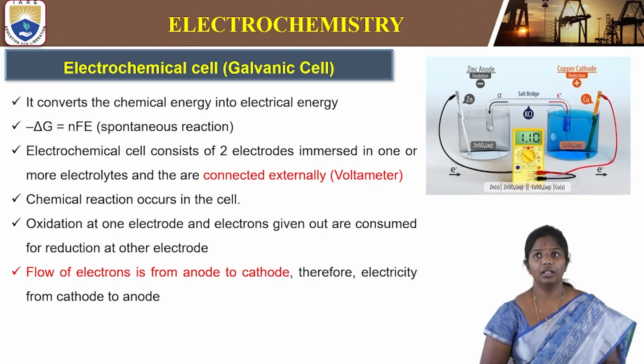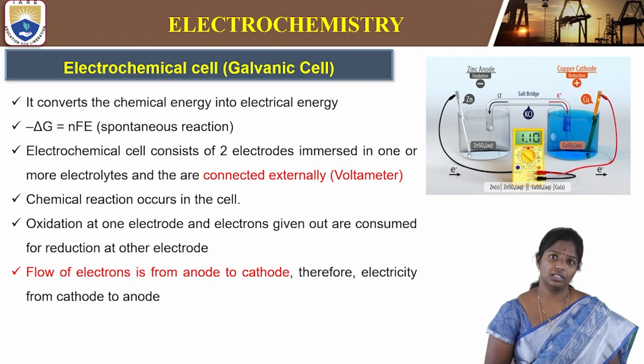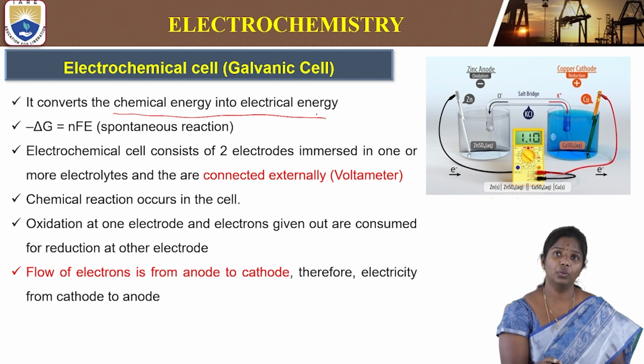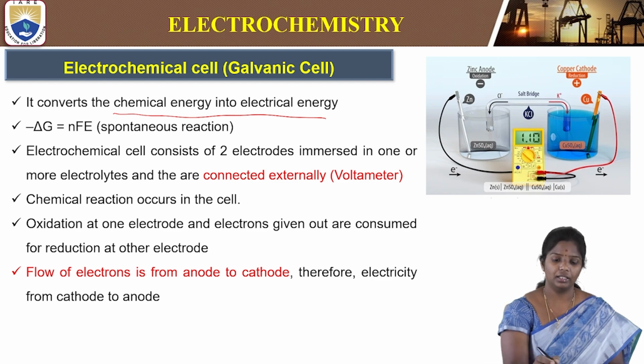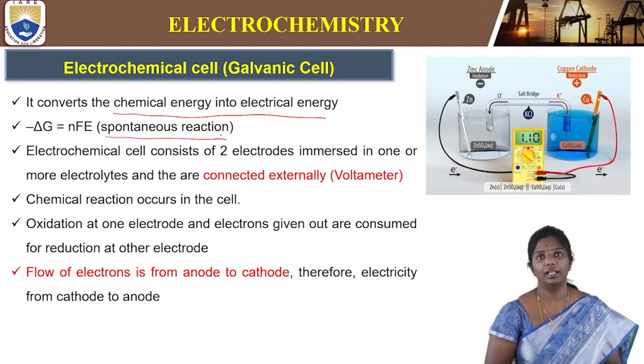So we will go into detail on what a galvanic cell or electrochemical cell is. It converts chemical energy into electrical energy. This galvanic cell will convert chemical energy into electrical energy, and it is a spontaneous reaction. The Gibbs free energy is negative, indicating it's a spontaneous reaction. We will understand in further slides how this can be understood.